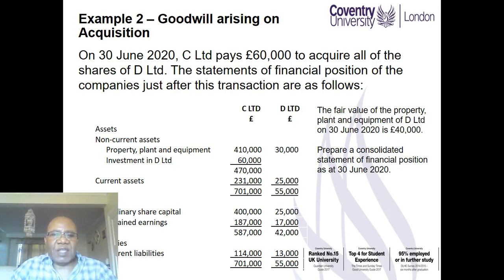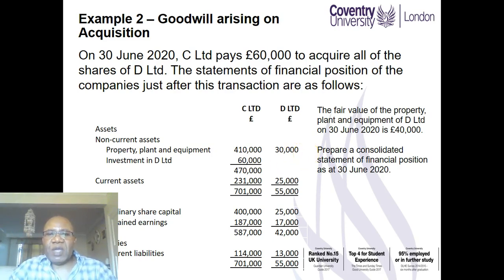So as you can see, there is property, plant and equipment, but of course the investment in D Limited is 60,000. If you look at the equity of D Limited, it is 25,000 ordinary shares and 17,000 retained earnings, giving a total of 42.